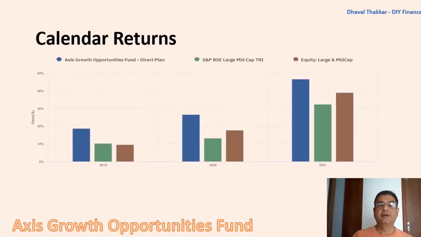On checking the calendar returns for the last 3 years, that is 2019 to 2021, the fund has been able to beat its benchmark and category, and that also with a good margin, which shows the consistency of the fund.